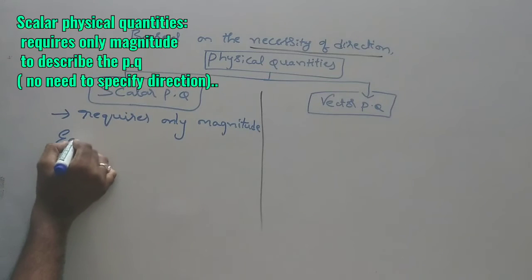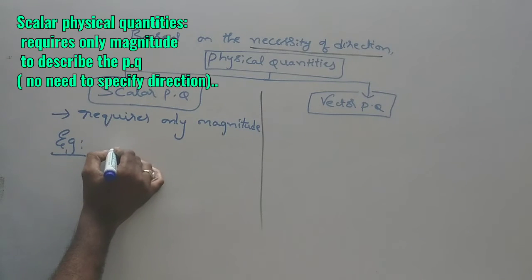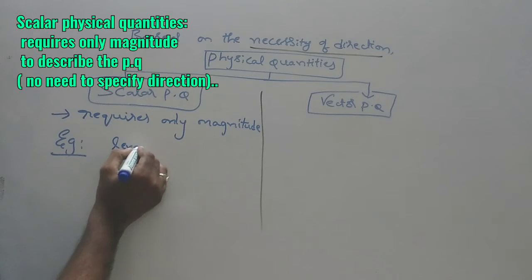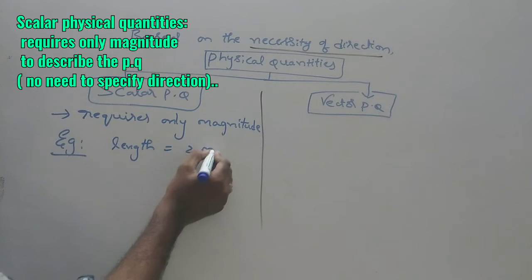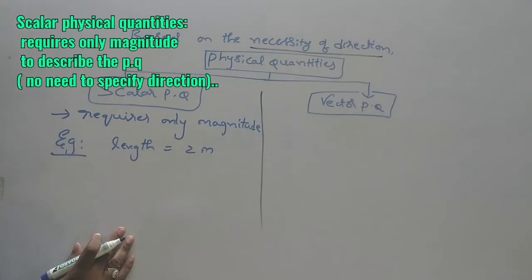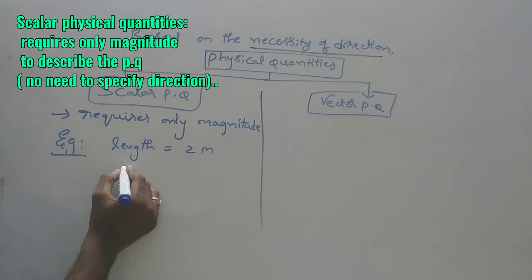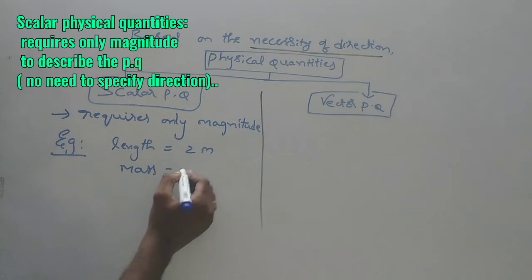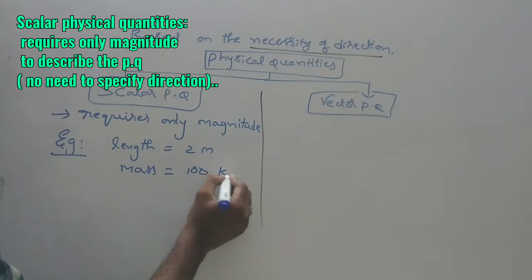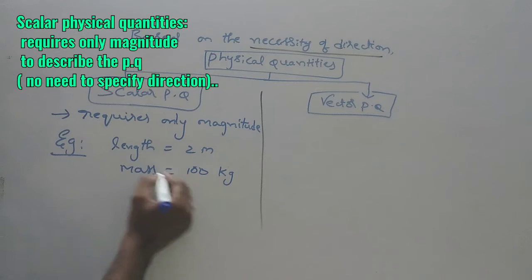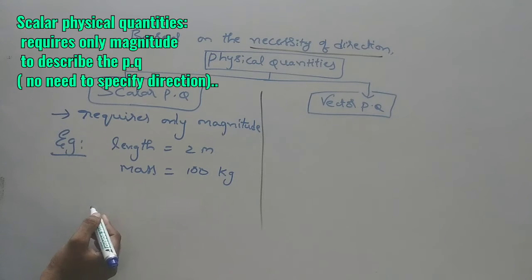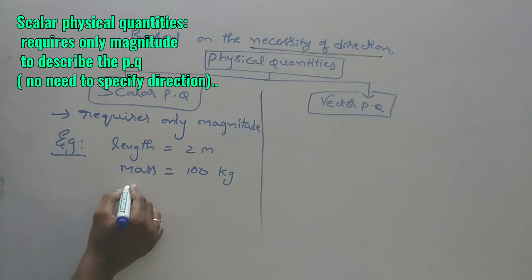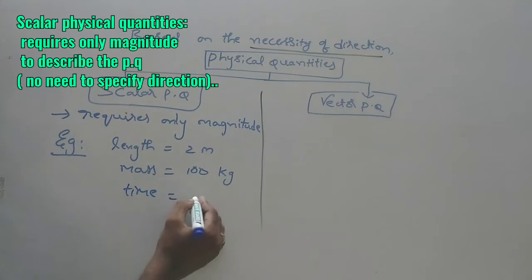For example, already we saw that the length of the board we have taken as 2 meter. It requires only magnitude, no particular direction is necessary. And even suppose mass, if we want to tell the mass of some dal, we say 100 kg, and here only magnitude gives a complete description of that physical quantity. And even time, if I take some 600 seconds.